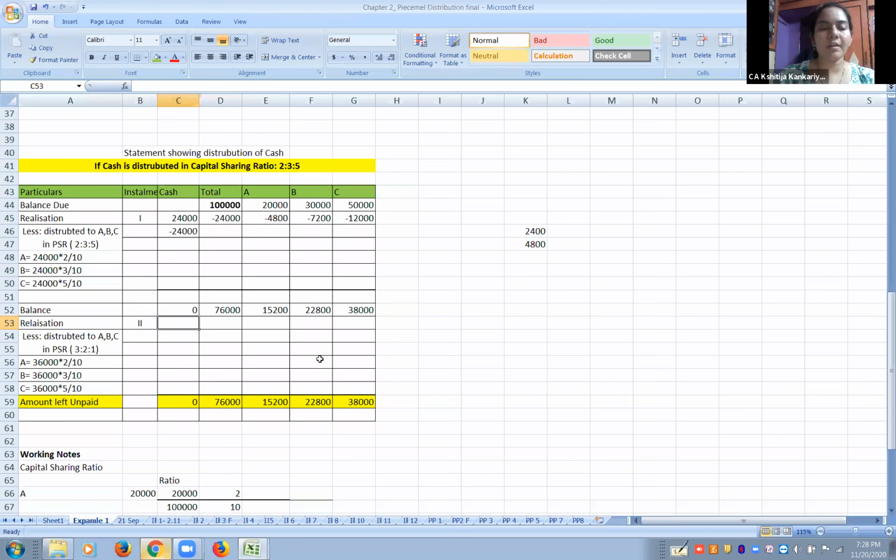Find out the second realization, 36,000. This has to be divided in the ratio of 2 is to 3 is to 5. Put the 36,000 here. 36,000 is divided into 10 equal parts. Out of that, he has to be given 2 parts, 7,200. He has to be given 3 parts, 10,800. He has to be given 5 parts, 18,000. Let's total: 36,000.